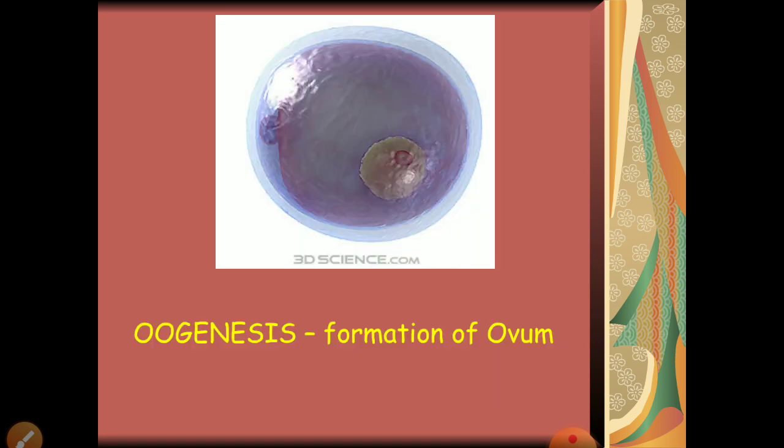Now moving on to the next part, that is production of female gamete, and the production of female gamete is known as oogenesis. Oogenesis is a very important process, and the most important point is that oogenesis is initiated, or you can say begins, at the embryonic development stage. This is very important. We discussed that spermatogenesis starts at puberty, whereas you have to remember that this starts at the embryonic stage.